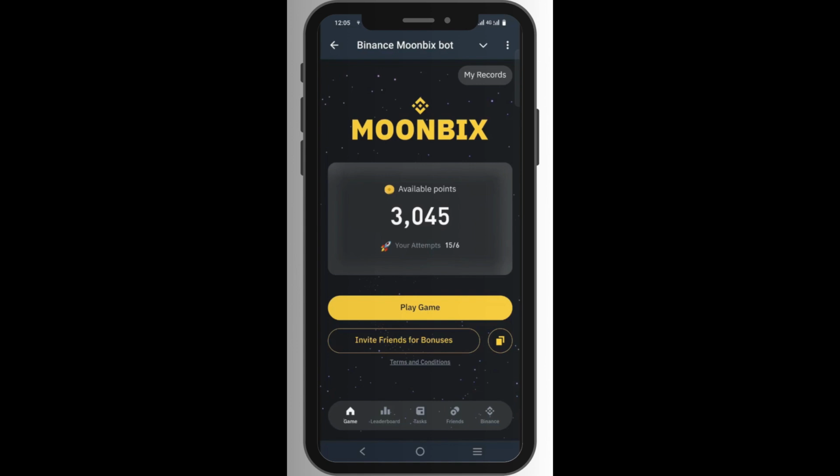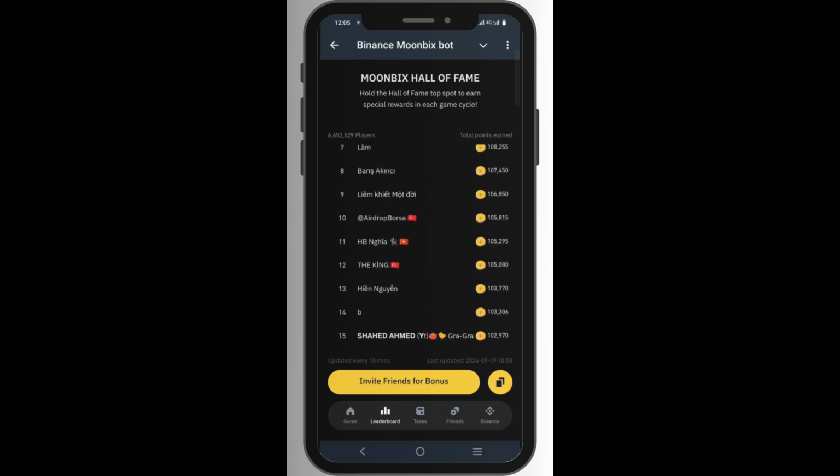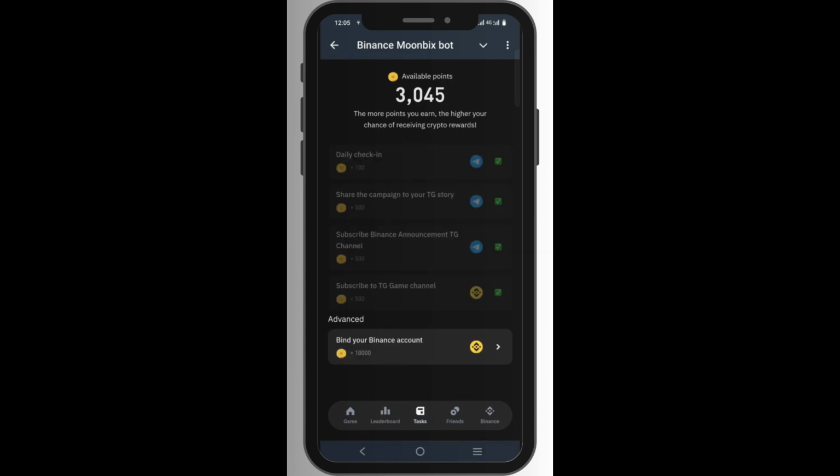Another thing I want to show you is the leaderboard. If you come to the leaderboard, you can see that about 6.6 million people are participating in this game, a lot of people all over the world. Then if you click on the tasks, you are meant to perform all these tasks: daily check-ins, joining their Telegram, posting on your WhatsApp story, posting on your Telegram story, all of these things. But you can see this advanced task, bind your Binance account. Please, I do not recommend this. As you can see, I did not do it.